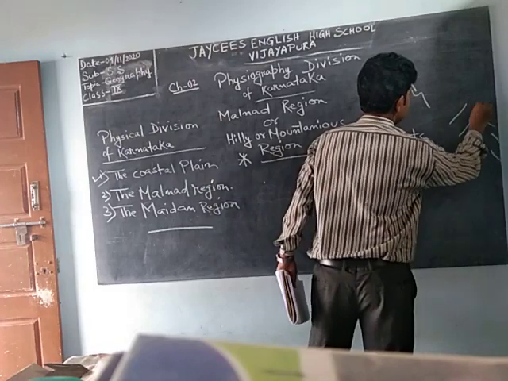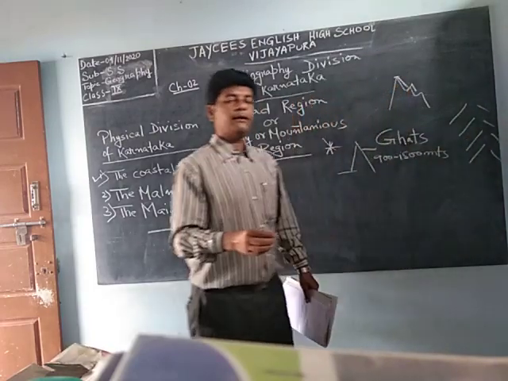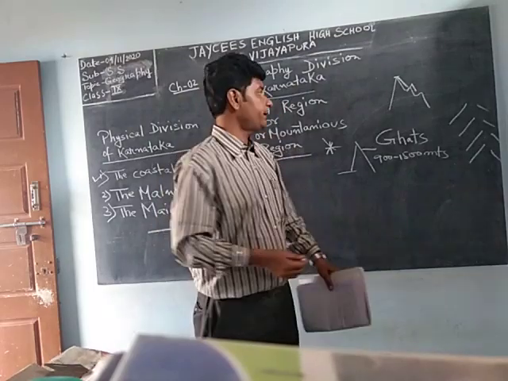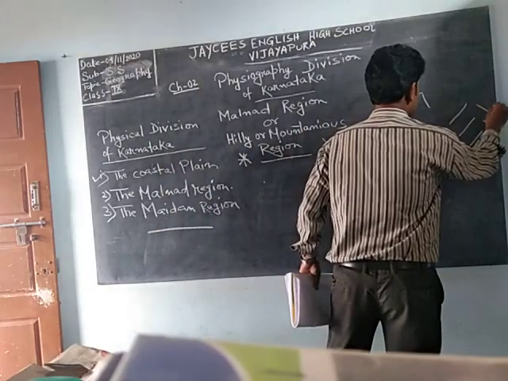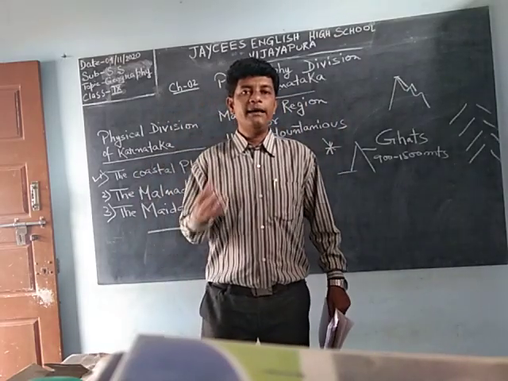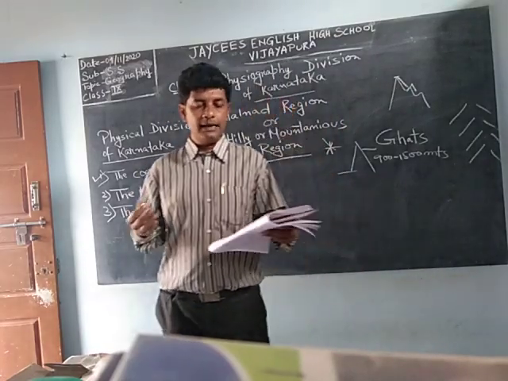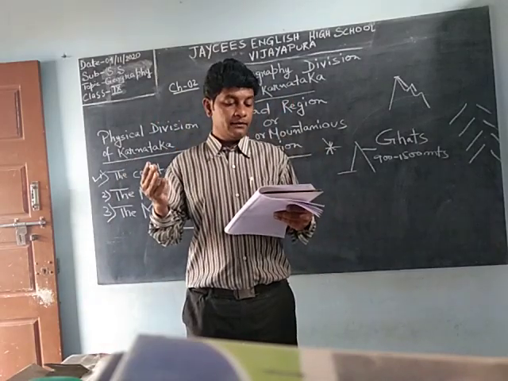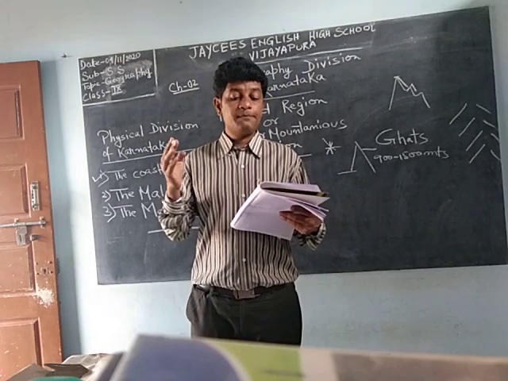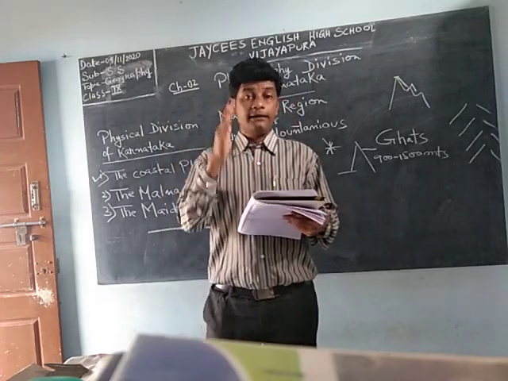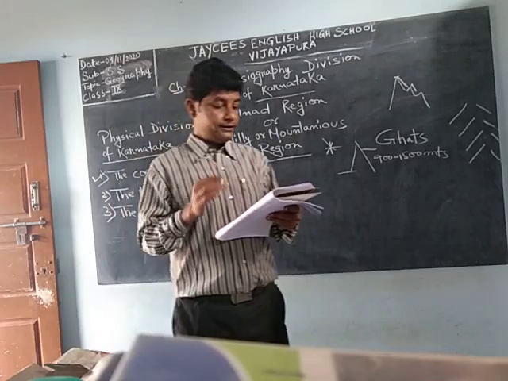On the slopes you can do some agriculture very well. It is not that in this place you can cultivate paddy, wheat or bajra. Here coffee, tea, rubber and spices are grown abundantly.